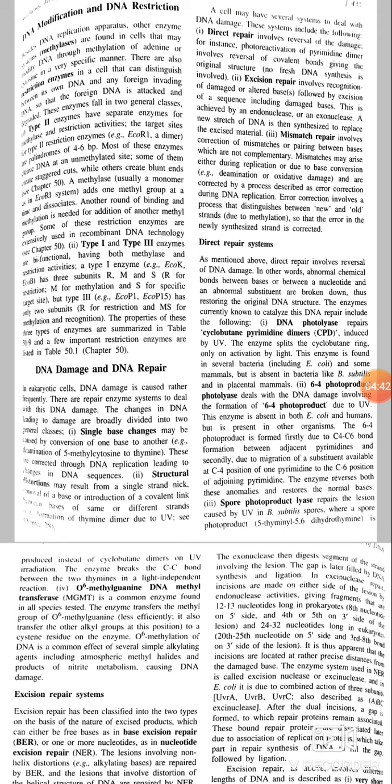A cell may have several systems to deal with DNA damage. These systems include the following: first, direct repair, second is excision repair, and third is mismatch repair.